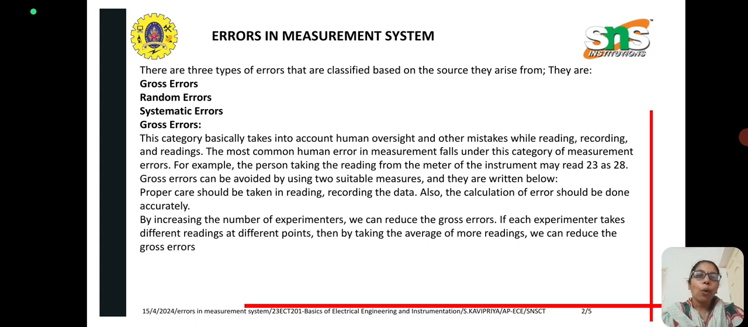How to avoid these gross errors? Gross errors can be avoided by taking two suitable measures. First, proper care should be taken in reading and recording the data, and the calculation of error should also be done accurately. Second, by increasing the number of experimenters, we can reduce the gross errors. If each experimenter takes different readings at different points, then by taking the average of more readings, we can reduce the gross errors.